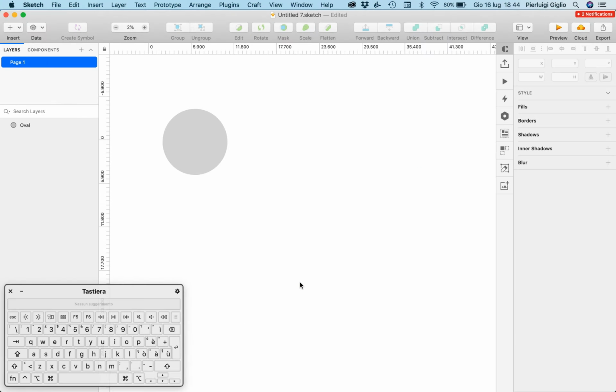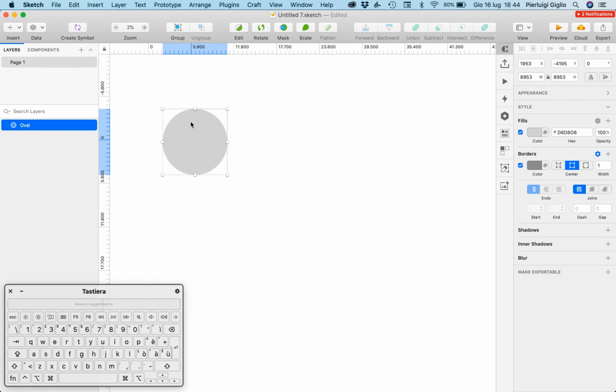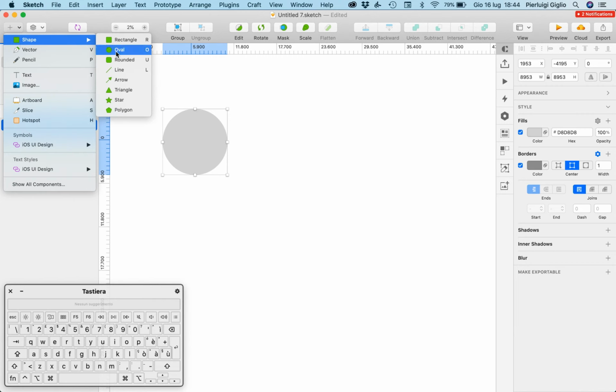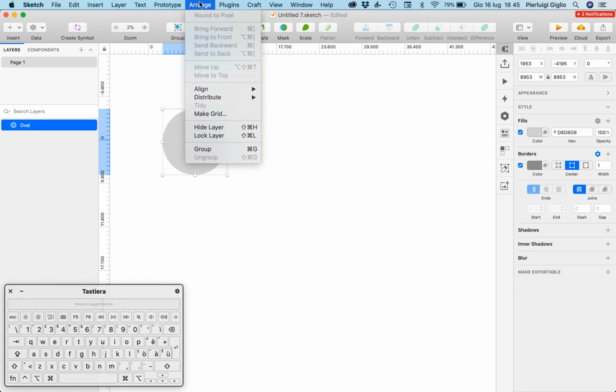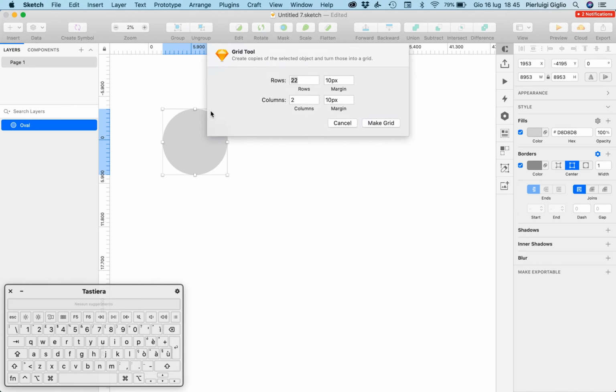Create grids in Sketch. The very first thing that I want you to do is create a circle from the top left oval, and we're going to create our first grid by going to Arrange and then clicking on Make Grid. Now, as you can see, the very first thing we see is that we have rows and columns, and here we can add the number of rows and the number of columns.